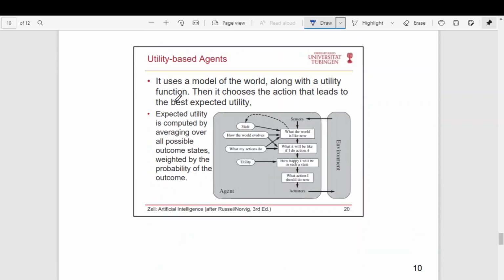Okay. So utility based agents are very similar to goal based agents, but here one more thing is added. It should always try to increase the utility, improve the utility. How happy will I be in such a state? That is, if I apply this rule, the world will change like that. So how much happy will I be? Will I be more happy than from the current state?